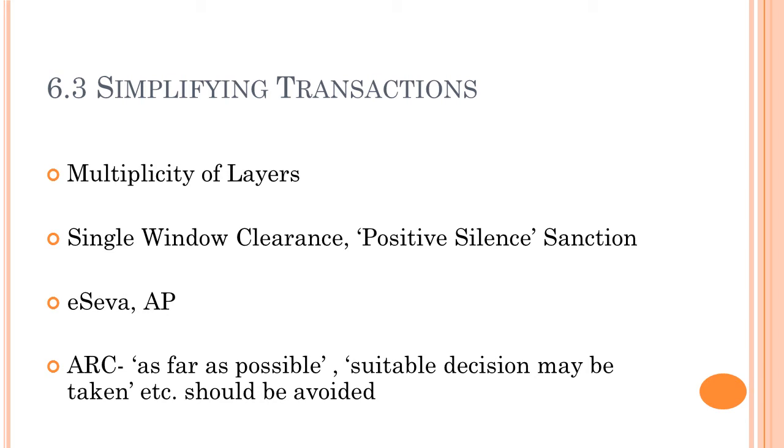So whenever abuse of authority is noticed, another layer of administration is added in the hope that it would act as a check. Each additional layer adds to the delay and adds to the corruption. So it will not serve the purpose if you keep on increasing the layers, right?